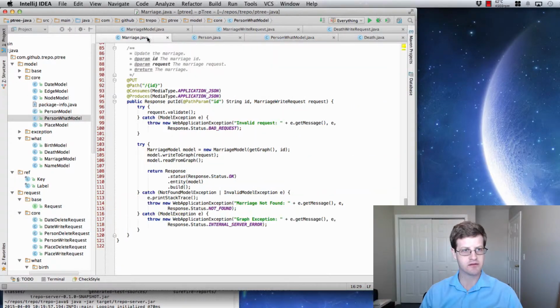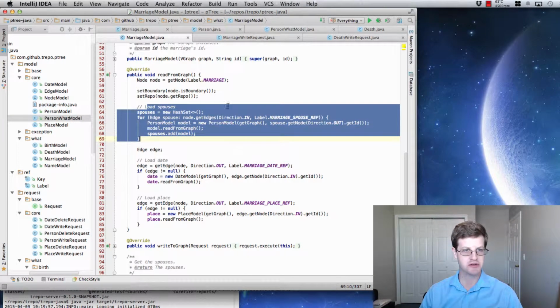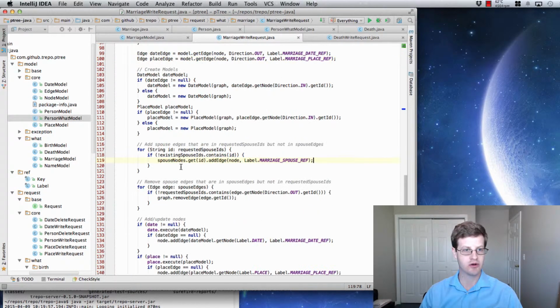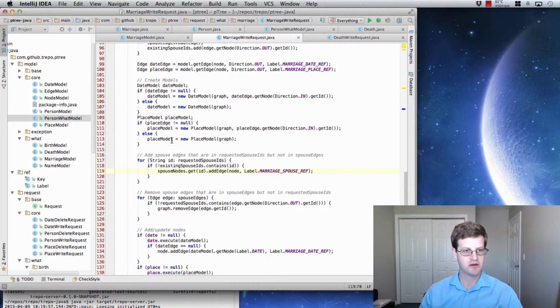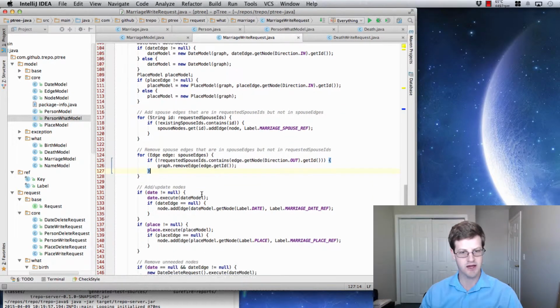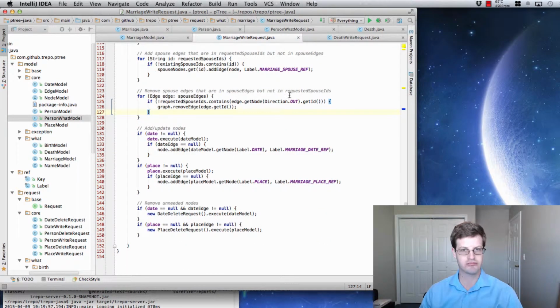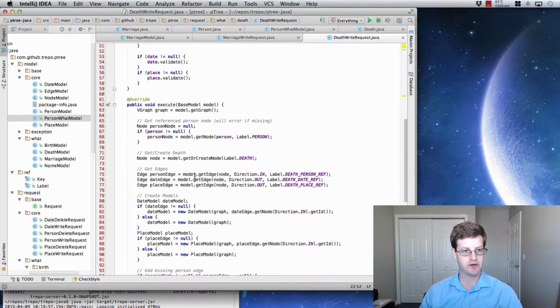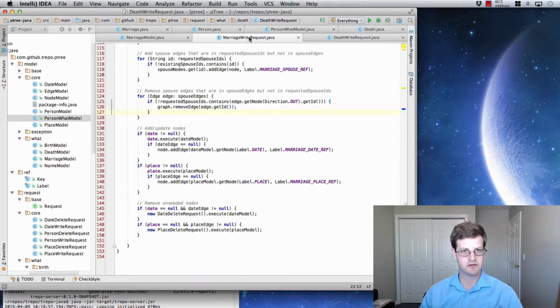Let's see, what else? Things like marriage, load all the spouses. Marriage write request. This one was a little bit tricky because we had to do a diff between 2 arrays: add the spouses that are requested and are not current, remove the spouses that are current but are not requested, and add and update nodes. You just go through and do everything. Death write request is nice and straightforward. You deal with the people, deal with the dates and places, remove everything. Yeah. It is what it is.